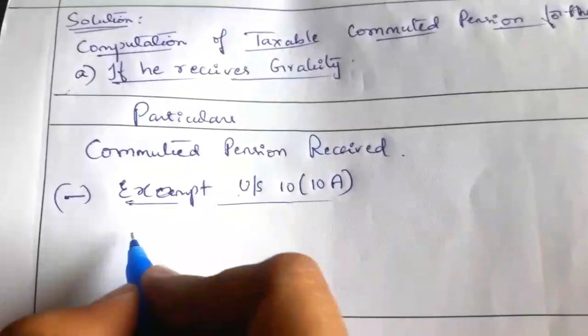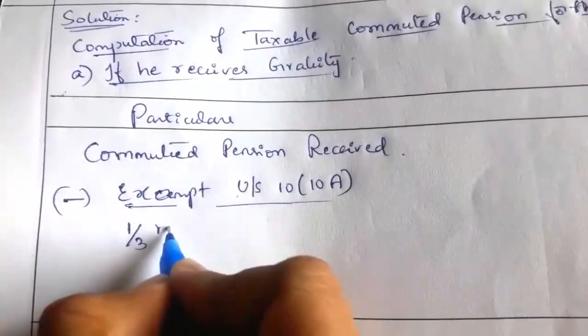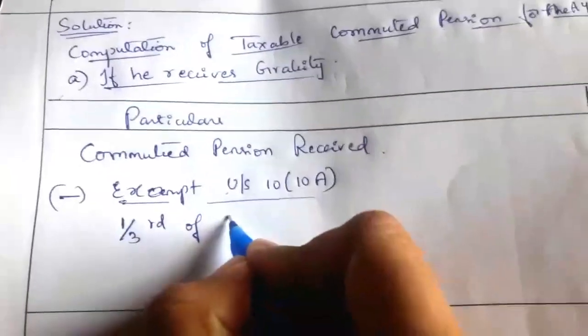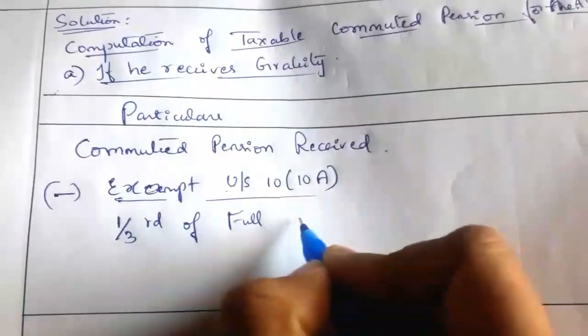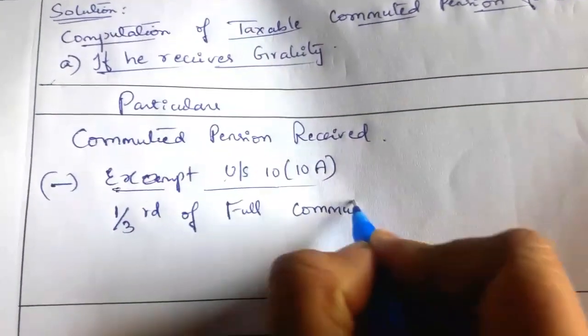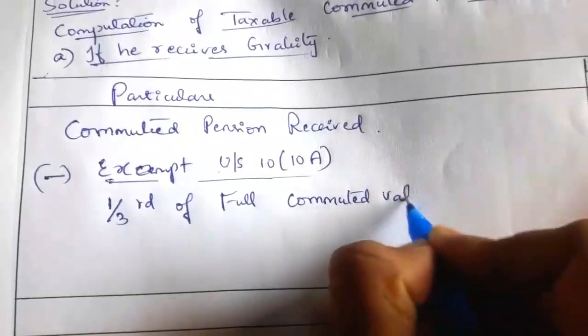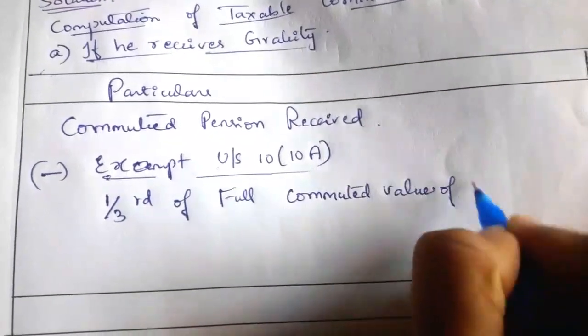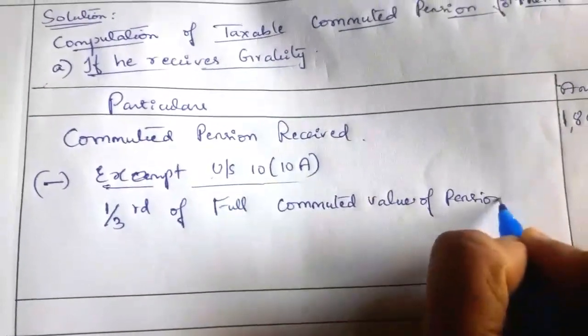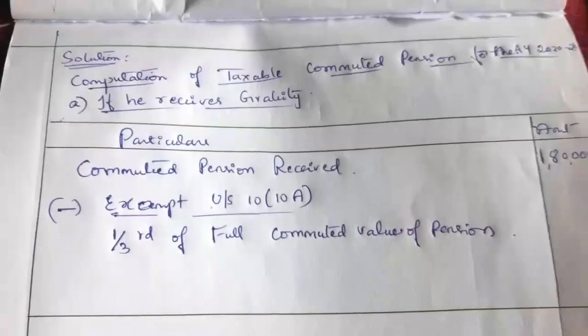The exemption is 1/3 of the full commuted value of pension.